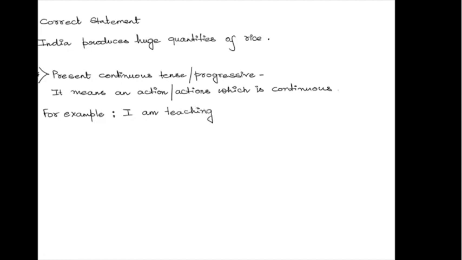There would be another example which I would love to give you. The world is getting warmer. You can add a statement at the end which goes like this: due to global warming, the world is getting warmer. So here this action is in a continuous tense.